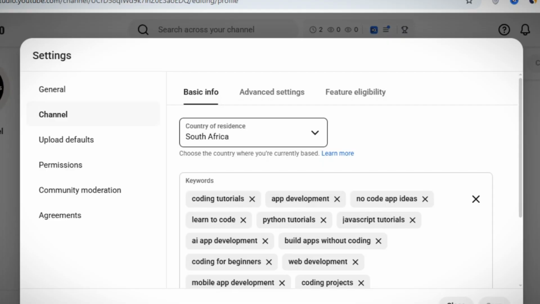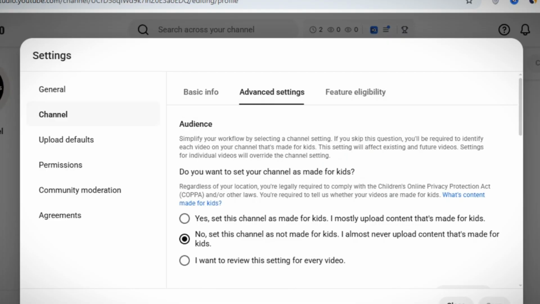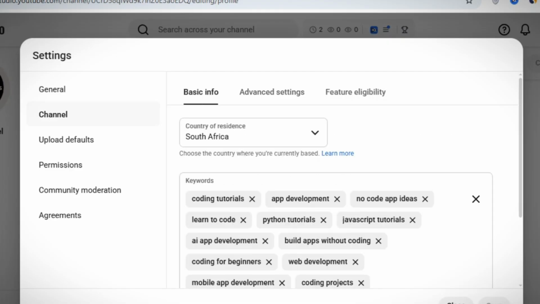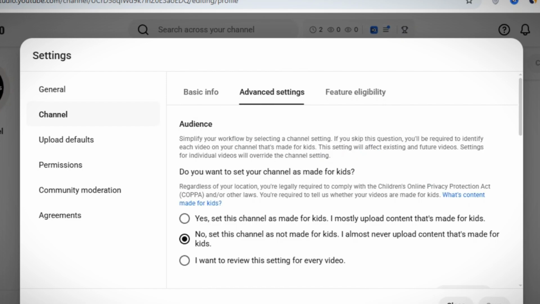One more thing, while you are in the channel settings, click on Advanced and under the question, do you want to set your channel as made for kids? Select No. Set this channel as not for kids. This way, your channel will be well optimized for the right audience.